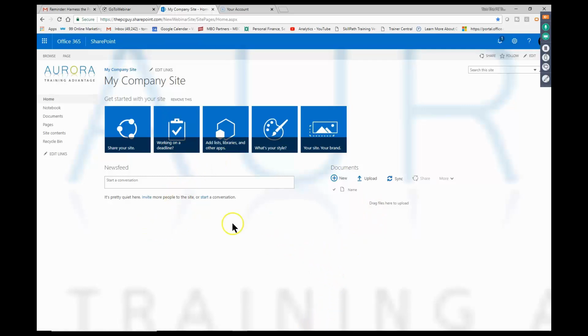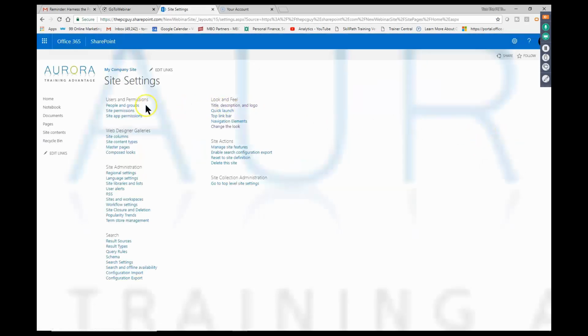Now, by the way, let's see how we're going to invite people onto the site. There's many ways, really. On SharePoint, on almost all the pages, you'll have something right there that says share. And that means you can share that page or that application with other people. That's one way to get there. But if I pick the settings wheel, then I'll pick site settings again. Now, notice over here, we have users and permissions. So you might want to add some people that can actually change the site along with you, or contribute to the site, or you might just want to have people that can be viewers only.